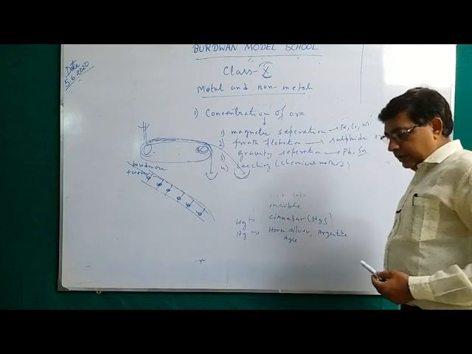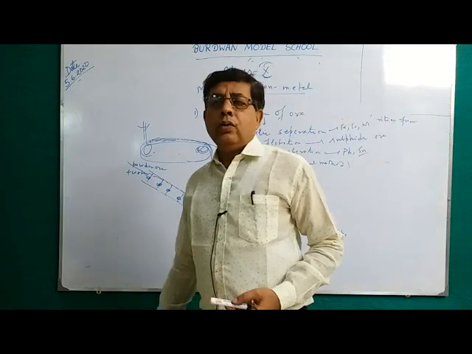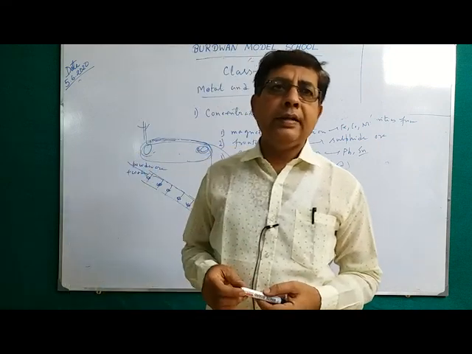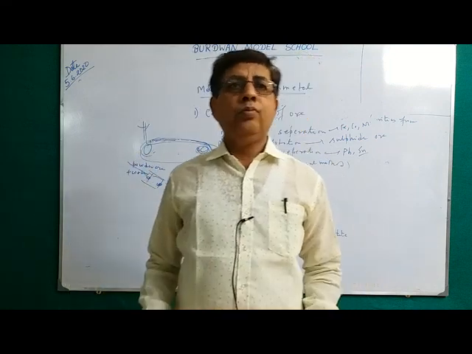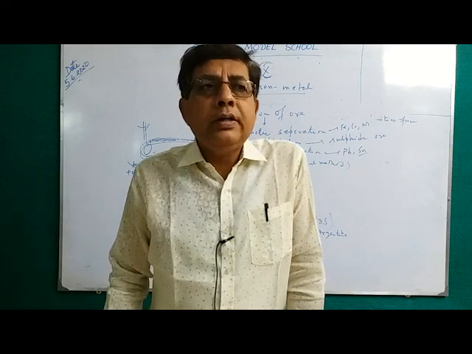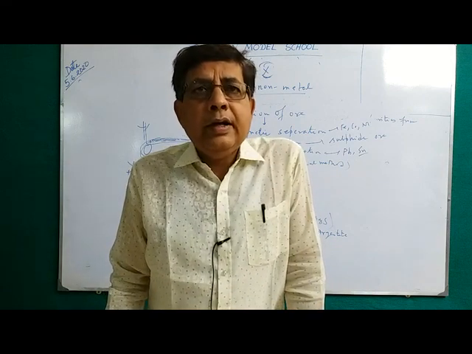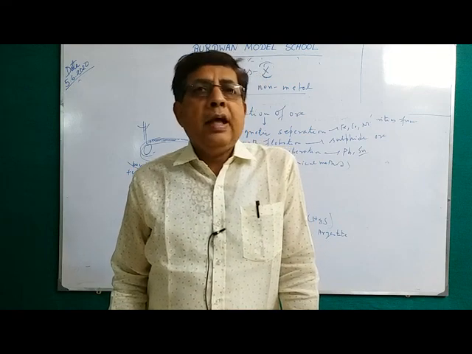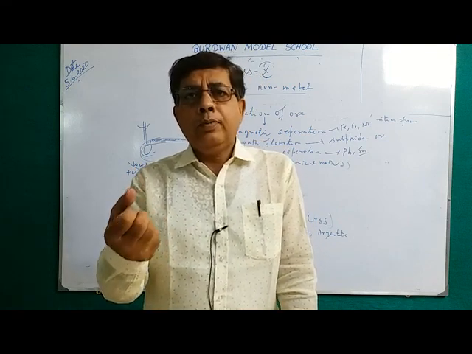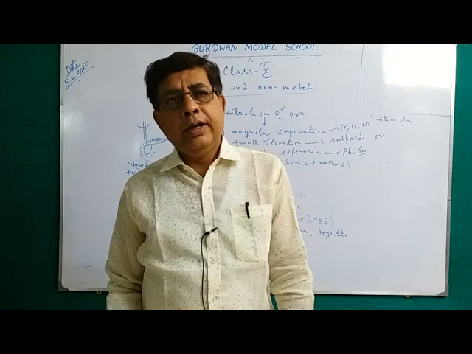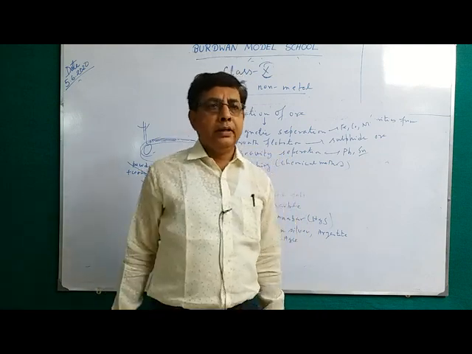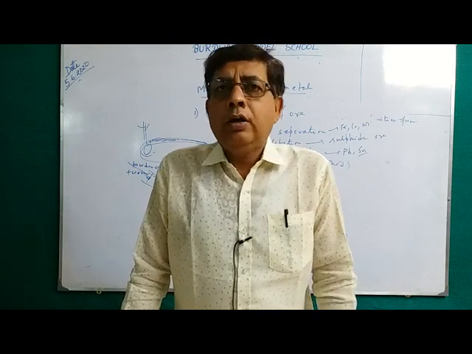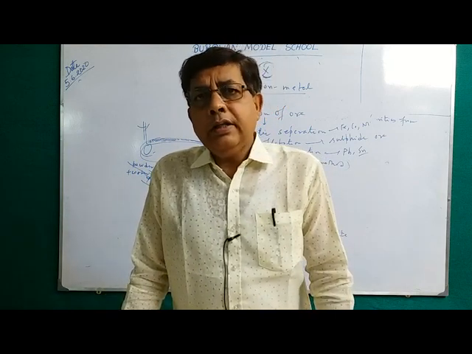Leaching is a chemical process where we convert the ore into a soluble salt by adding a suitable chemical, and the impurities do not react with this chemical, they remain unaffected and settle down. Then we filter and remove the impurity, and from the soluble salt of the ore we can extract the metal. This is known as leaching. Say silver salt or aluminum salt can be purified by this process.